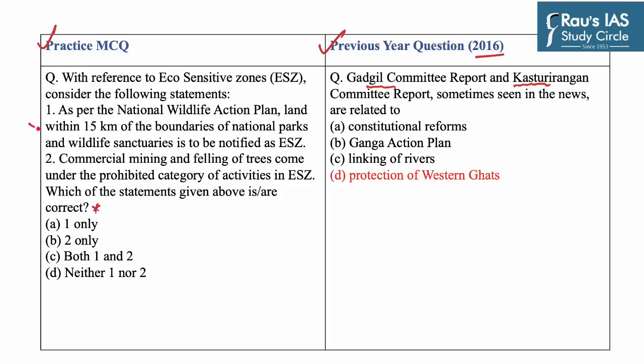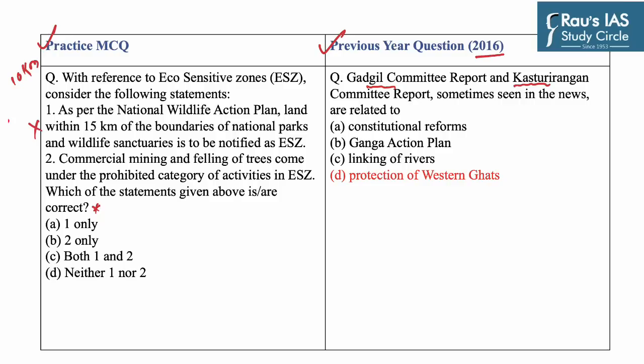Now this statement is incorrect, as according to the National Wildlife Action Plan 2002 to 2016 issued by the Union Ministry of Environment, Forest and Climate Change, land within 10 km of the boundaries of national parks and wildlife sanctuaries is to be notified as eco-sensitive zones. However, areas beyond 10 km can also be notified by the Union government as ESZs if they hold larger ecological importance.